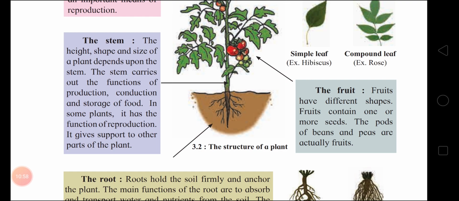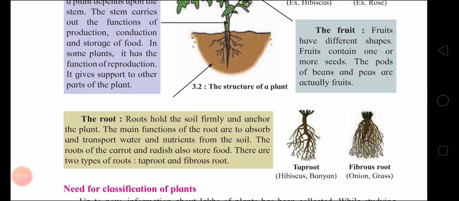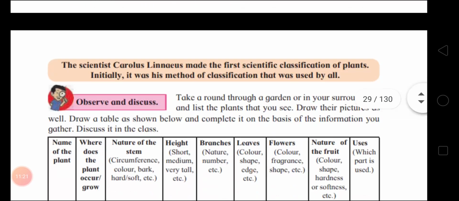Now you will say, storage how? So carrot and radish are roots only, no, children? Okay, and the types of roots are taproot and fibrous roots. Taproots, example hibiscus, banyan, and fibrous roots, onion and grass.